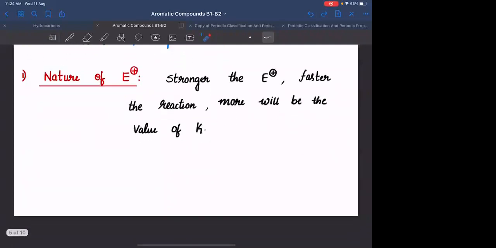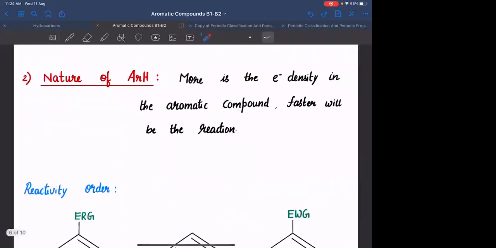Okay. The next factor on which it depends is nature of the aromatic compound. ArH indicates aromatic compound. I am representing this as H because I will be replacing this H by an electrophile. On the nature of ArH, it depends as more is the electron density in the aromatic compound, faster will be the reaction. In order to have greater electron density, what should be the condition? On the benzene ring, you need to have electron releasing groups. If you have electron withdrawing groups, the electron density is going to be decreased and the rate is going to be decreased. Clear? Okay.